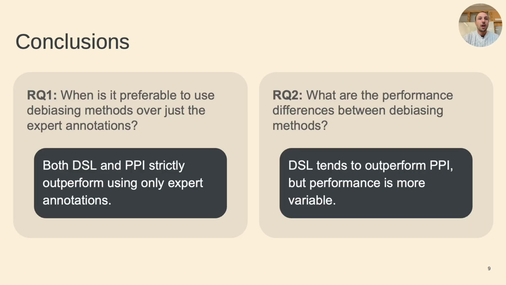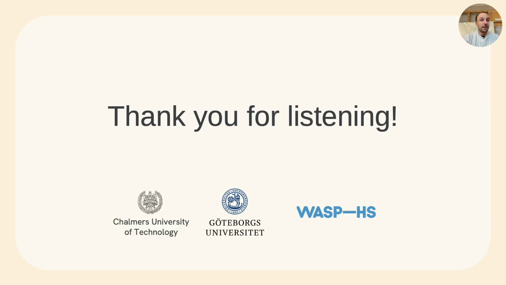In conclusion, we found that both DSL and PPI outperform using only expert annotations, and we encourage researchers to use generated annotations in their analyses. We also observed that DSL tends to outperform PPI, but that its performance is more variable. We therefore recommend reporting results from both methods until DSL's variability is better understood. So that was it, and thank you for listening.